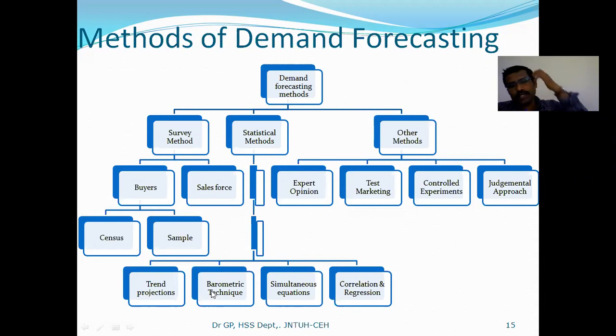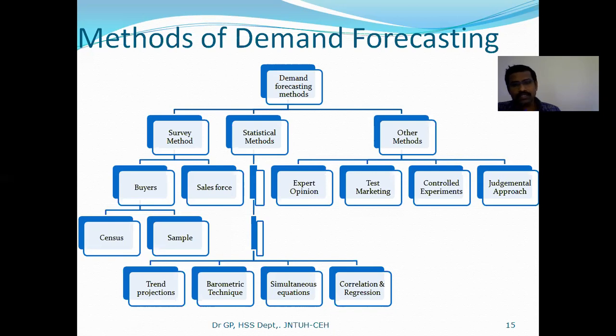In a barometric technique case, the product demand will be decided by another product. Here, another product in the sense the both products may be interdependent. For your understanding, let me give you an example. Suppose a stabilizer demand, you can estimate based upon the sales of the electronic goods which run by the stabilizer support.